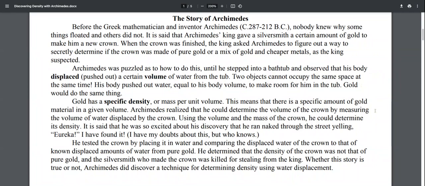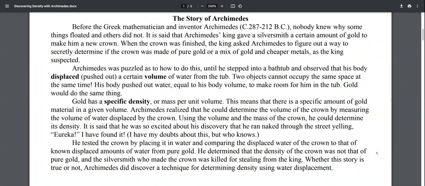Gold has a specific density, or mass per unit volume. This means that there's a specific amount of gold material in a given volume. Archimedes realized that he could determine the volume of the crown by measuring the volume of water displaced by the crown. Using the volume and the mass of the crown, he could determine its density. It is said that he was so excited about his discovery that he ran naked through the street yelling, "Eureka! I have found it!" I have my doubts about this, but who knows?